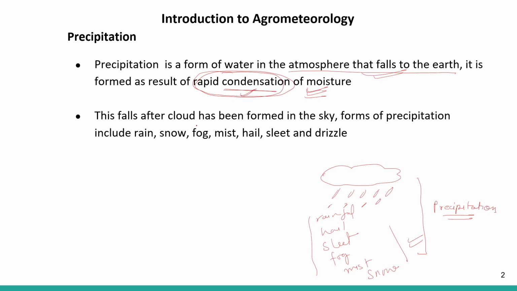This falls after a cloud has been formed in the sky. So when does this precipitation phenomenon take place? It takes place after the formation of clouds. Forms of precipitation include rainfall, snow, fog, mist, hail, sleet and drizzle.